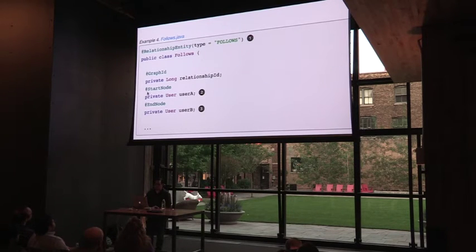And very simply, I have a directed relationship between a start node and an end node. So we have user A and user B. So when I import from Twitter, I'm going to create a collection of these relationships. I'll batch import them into Neo4j.